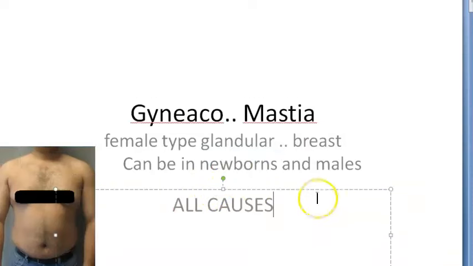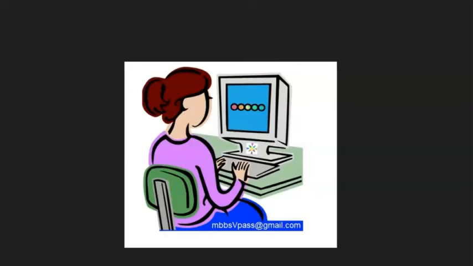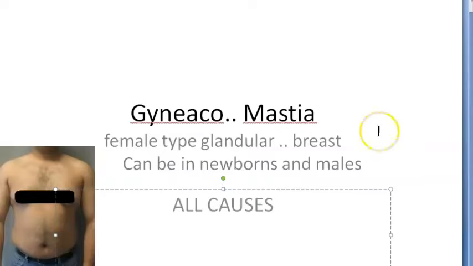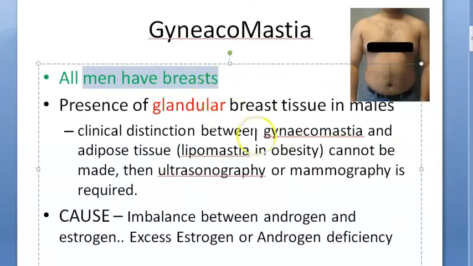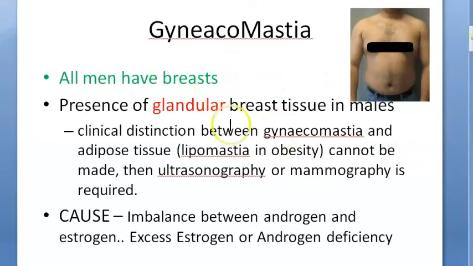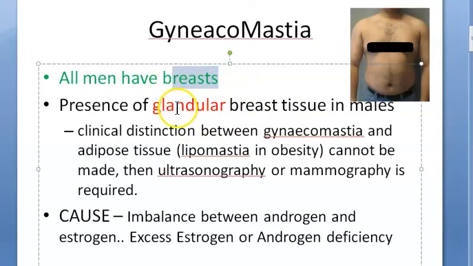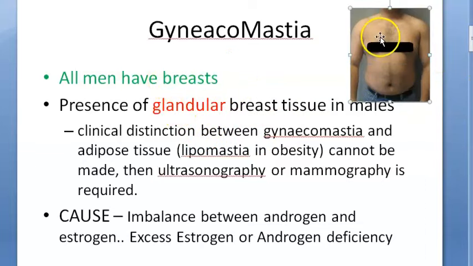So in this video we want to look at all the causes. So whom and all can it affect? It can affect both females, that is the newborn females, and also it can affect the males at different ages. So this glandular type of tissue should not be there. Breast will be there in everybody, that you understand, okay? Male, female, everybody has breast. Even men have breast. That's why men are also prone to breast cancer. But when this breast has glandular tissue in men or in a newborn, where the newborn should not have glandular breast, right? So if it has, then it is called gynecomastia. So did you understand this part of it?